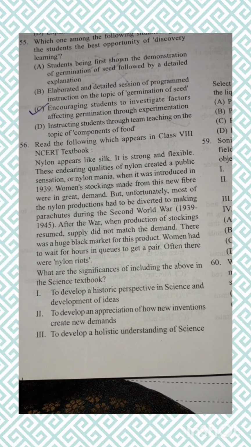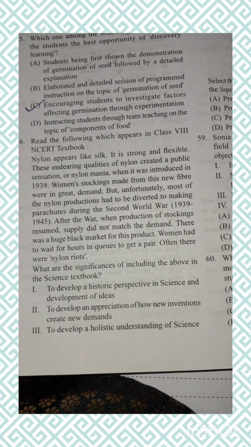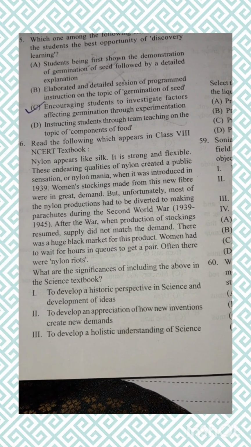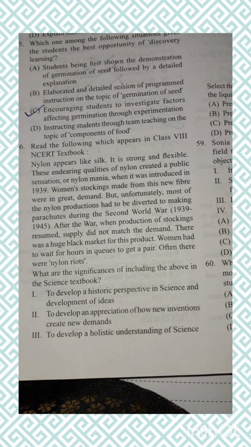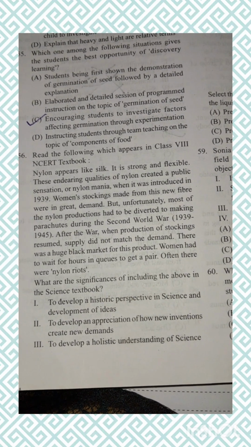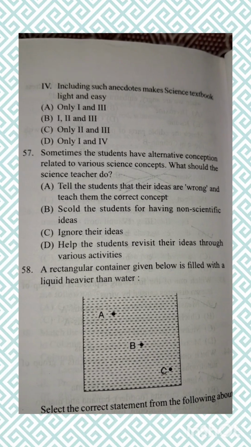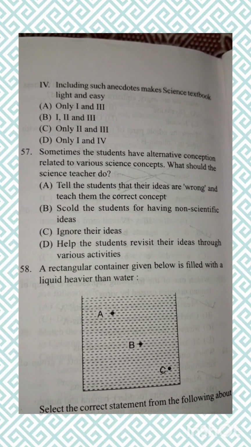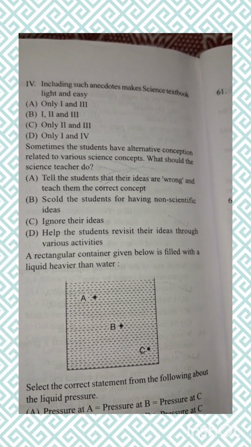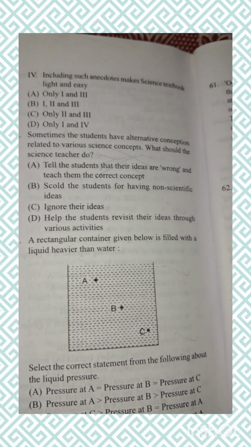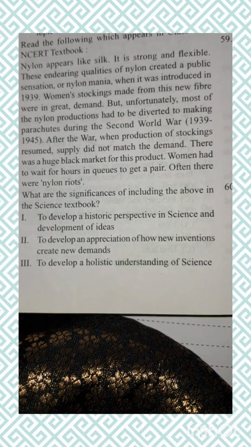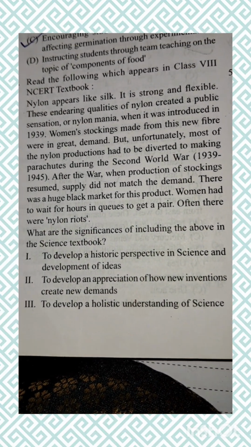What is the significance of including the above in the science textbook? To develop a historic perspective in science and development of ideas; to develop an appreciation of how new inventions create new demands; to develop a holistic understanding of science; including such anecdotes makes the science textbook light and easy. So your options are A, B, C and D. The correct option is A. Only 1 and 3. Hence, to develop a historic perspective in science and development of ideas, to develop a holistic understanding of science.